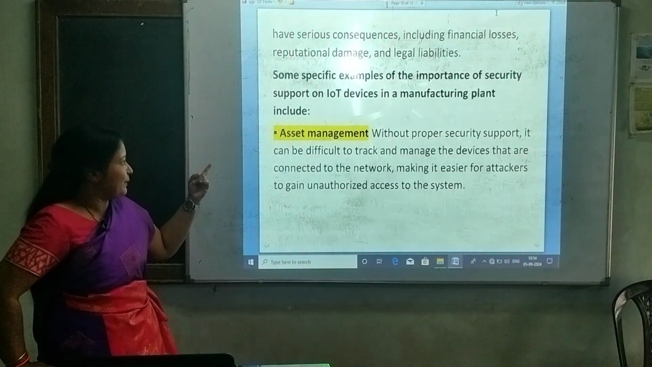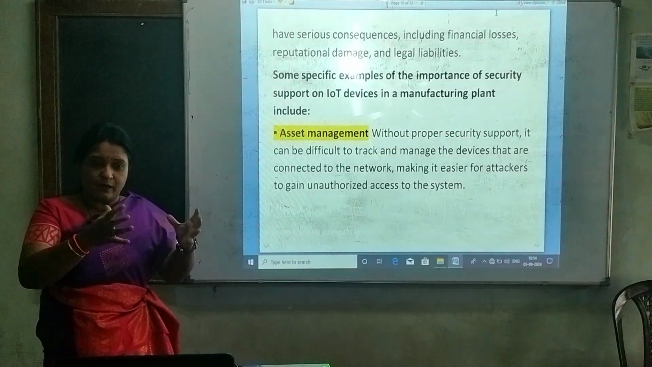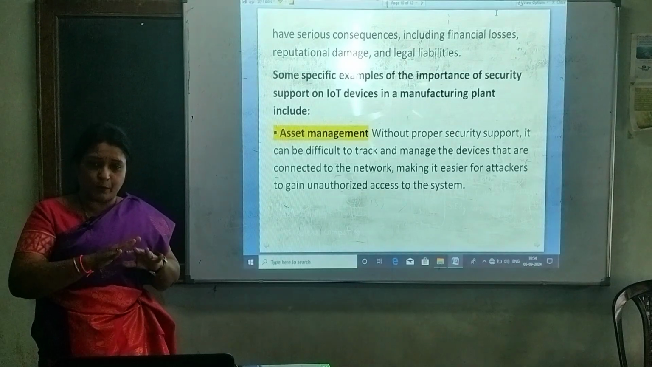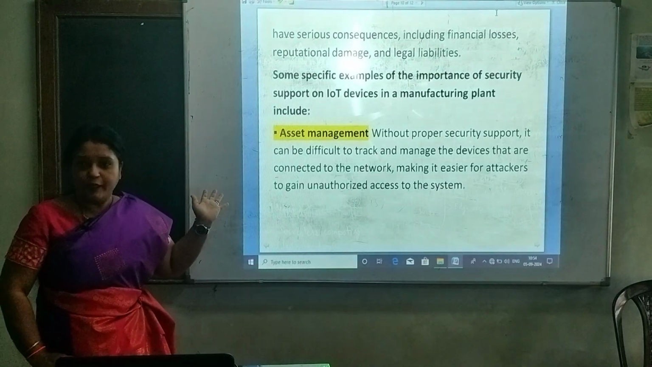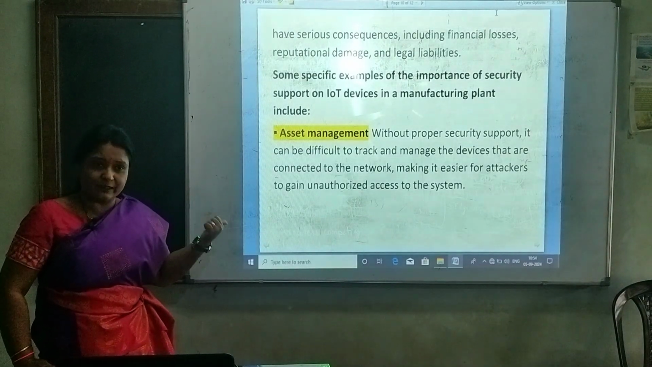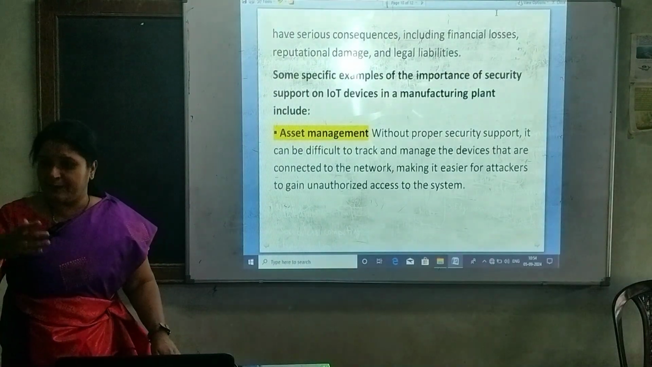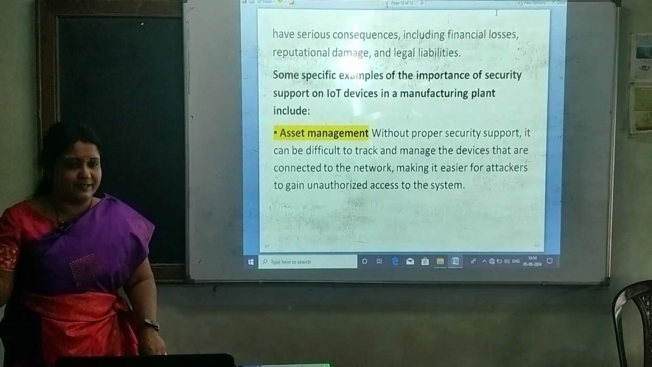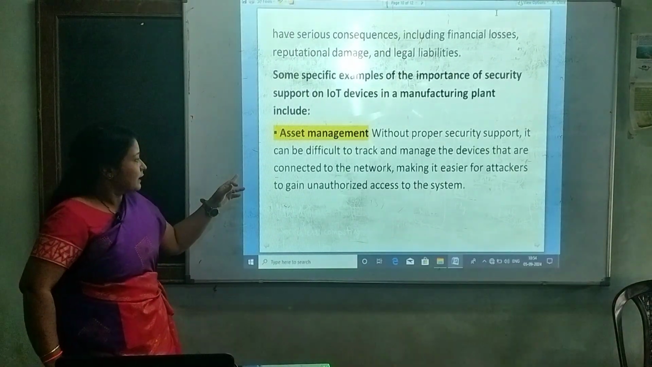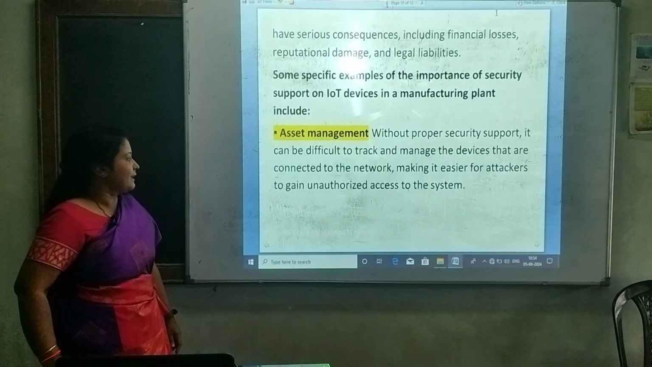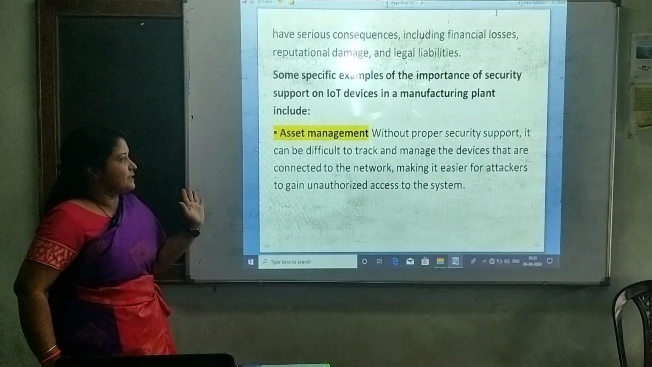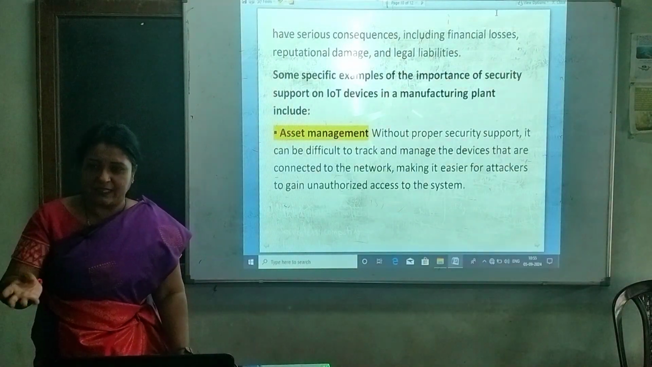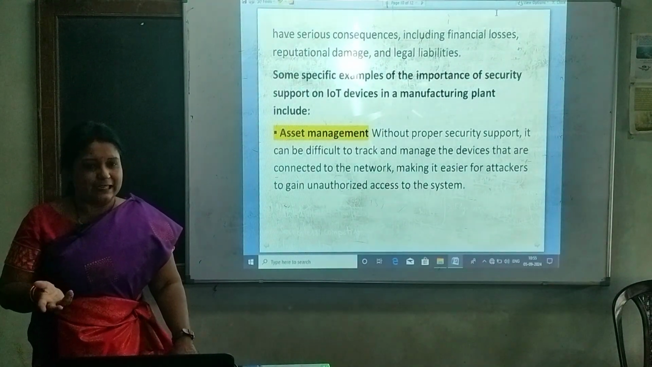Therefore, asset management: an asset means that particular device. How can we manage all those devices connected to the network? If proper security is there, it is very easy to manage all those devices. If it is not there, anybody can access the device and change the data, so it is very difficult to manage all those assets. It also makes it easier for attackers to gain unauthorized access to the system. Without proper security, anybody can attack those devices and change the data.